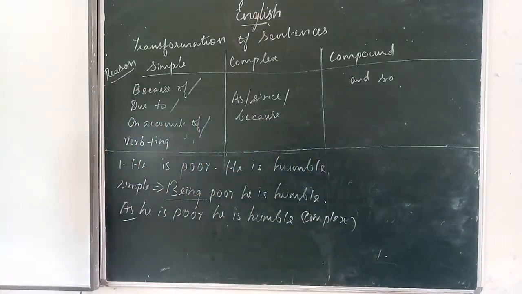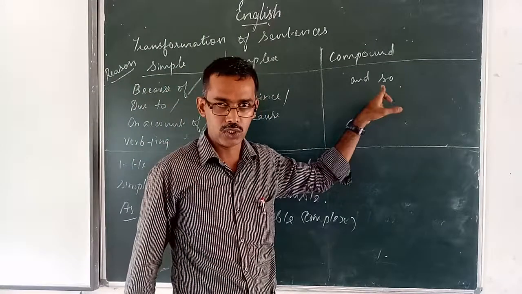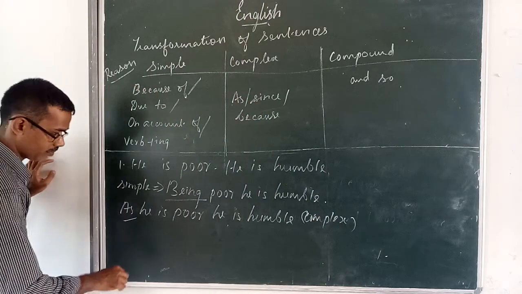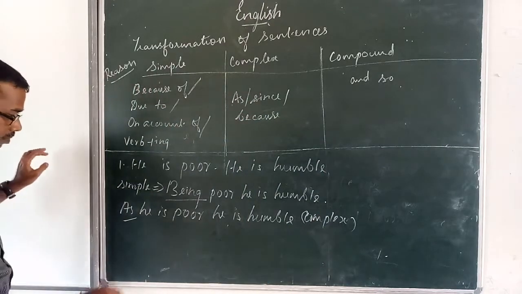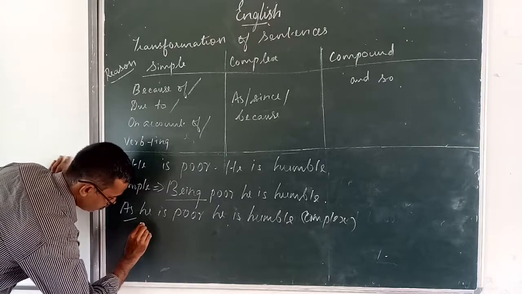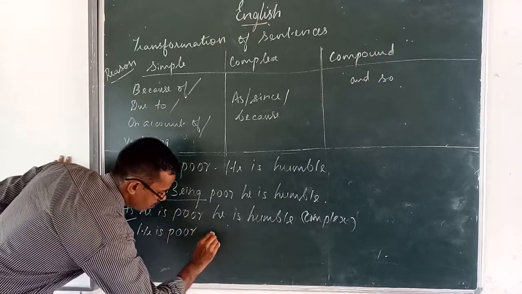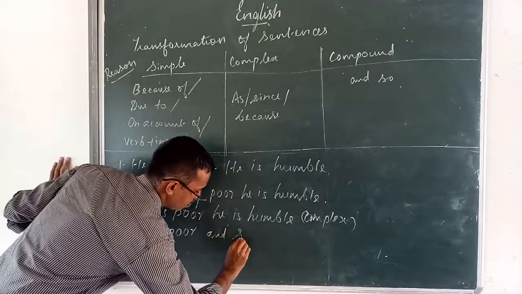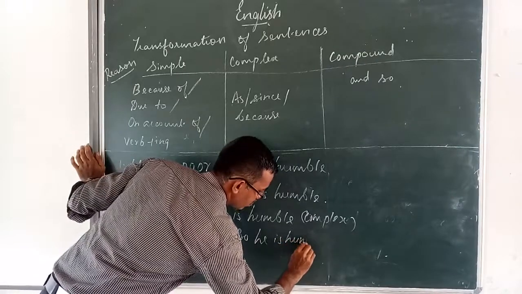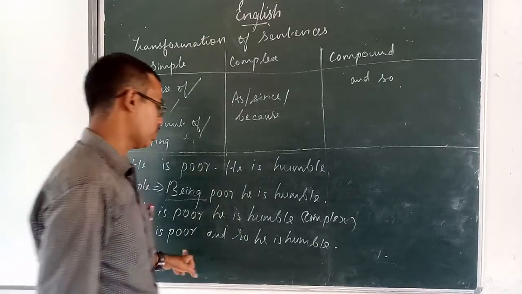Then, how to change to a compound sentence? Use and so in the middle. He is poor and so he is humble.